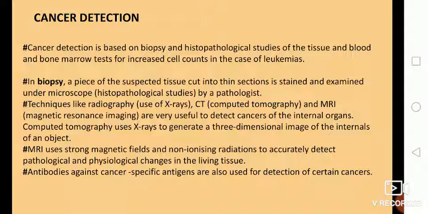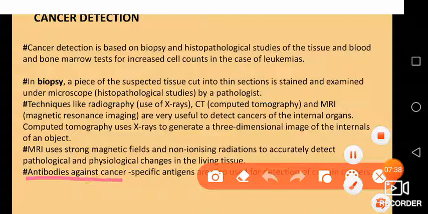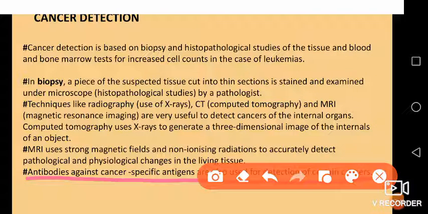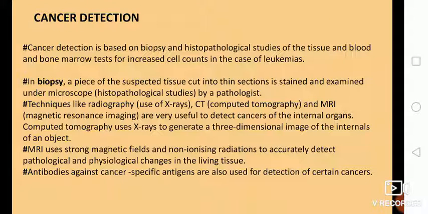Also we have antibodies against cancer-specific antigens. Because cancer cells are against our body, antibodies are formed against these cancer antigens. Cancer will now be an antigen for us, so antibodies must be formed in the body, and we can also detect those antibodies. These are antibodies formed against cancer-specific antigens.